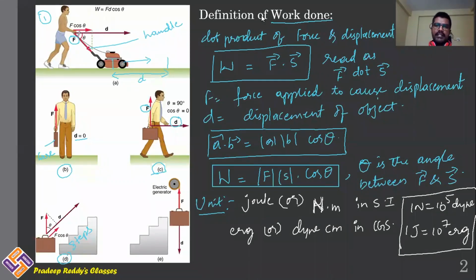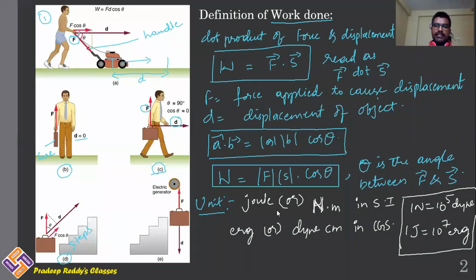Now the definition is clear. Now we will go to the physical significance of this work done from these figures. So what is work done? It is simply the dot product of force and displacement. Dot product is A dot B, which is AB cos theta. Therefore, you can write W is equal to Fs cos theta. Cos theta is the angle between F bar and S bar.